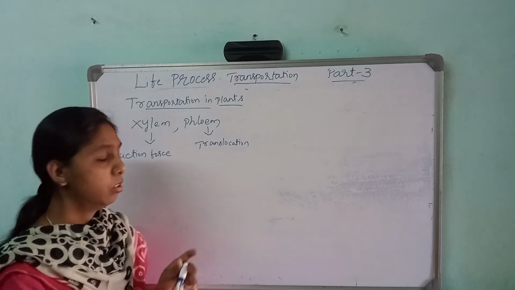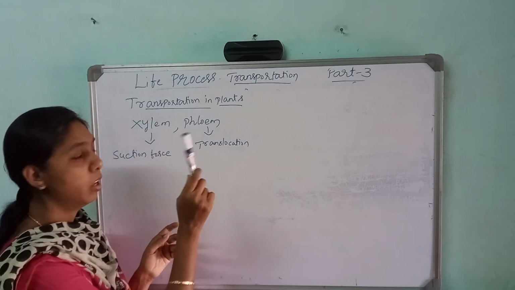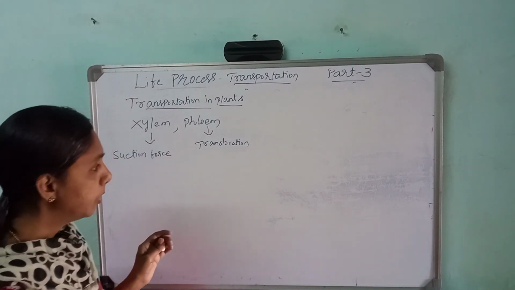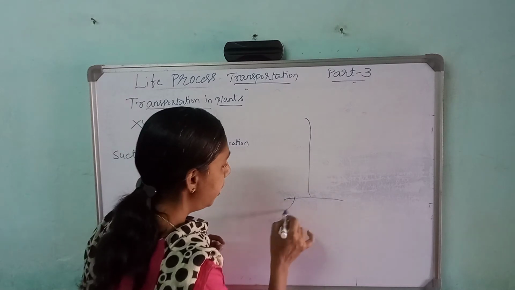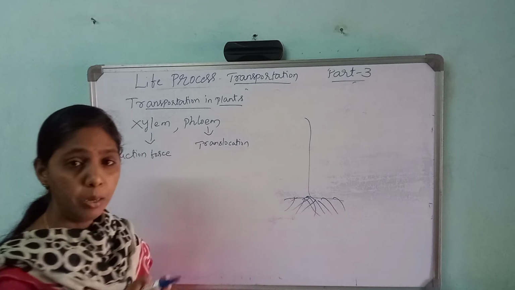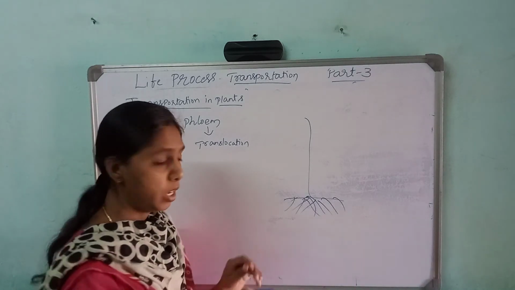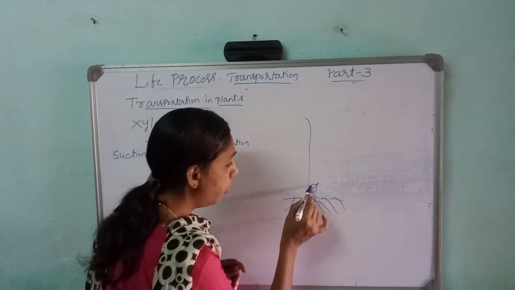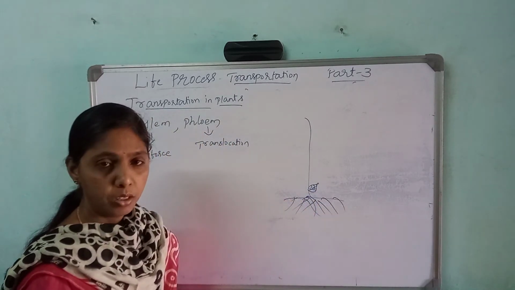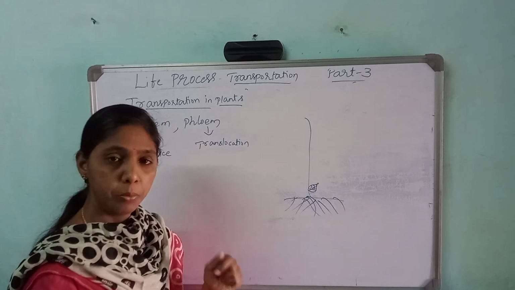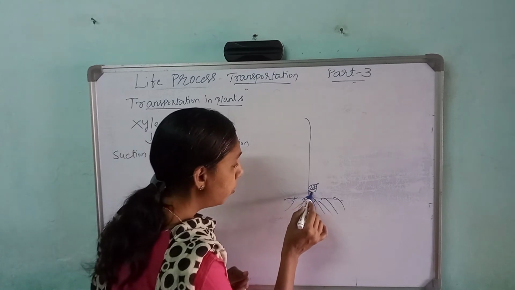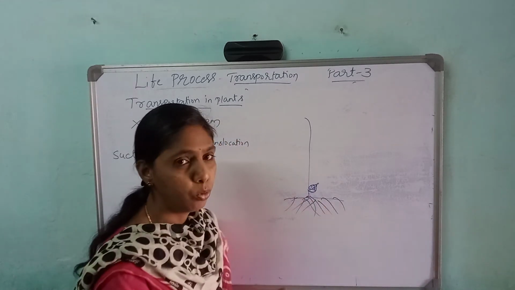So you have to remember, xylem is for water, phloem is for transportation of food. Okay, so here what will happen? See, if we take the plant, these are the roots. With the help of diffusion, the lower part of the leaves will very easily get the nutrients and minerals which are absorbed by the roots. The root absorbs the water, minerals, everything, and that will be passed to the lower part of the leaves very easily through diffusion. But